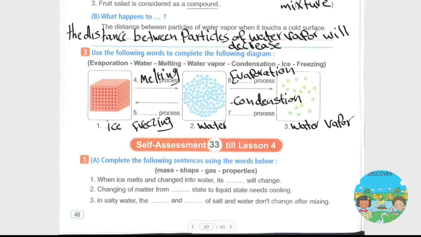Assessment number 33. Complete the following sentences using the words below. Number 1: when ice melts and changes into water, it will not change its mass. Number 2: the changing of matter from liquid state to gas state needs heating. Number 3: in salty water, the properties of salt and water don't change after mixing.